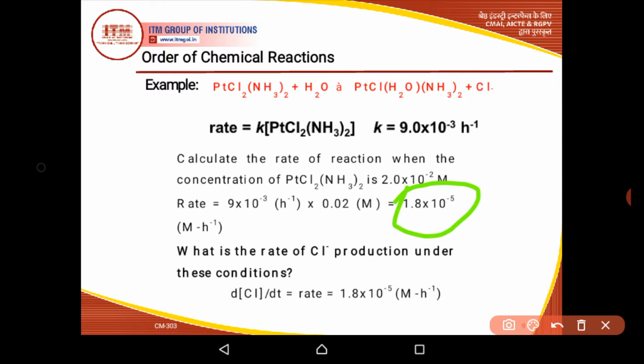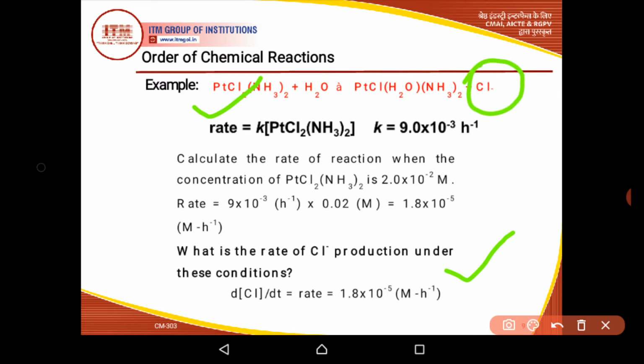And what is the rate of chloride production under these conditions? This is another question related to this example. If you look at this reaction, 1 mole of this reactant is taking part and 1 mole of chloride ions is produced.